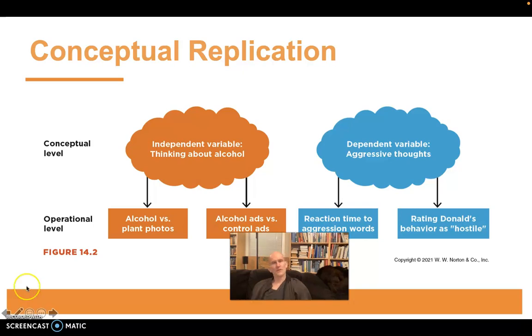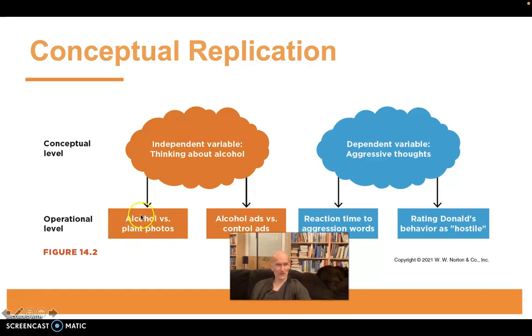An example. You remember the study that we described earlier, where they tested whether alcohol-related stimuli can prime aggressive thoughts. Remember that?